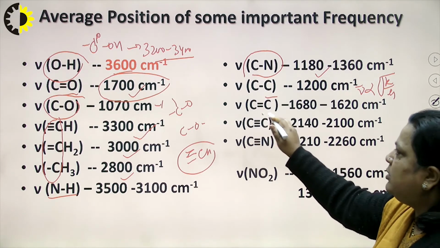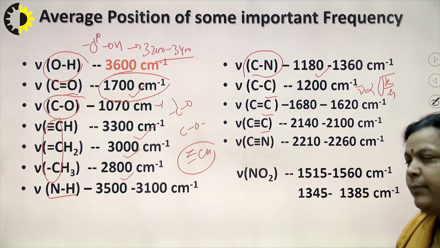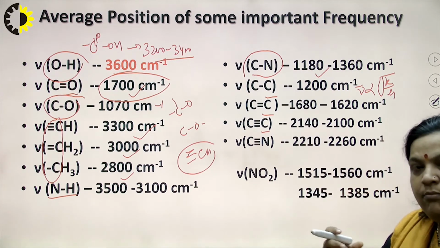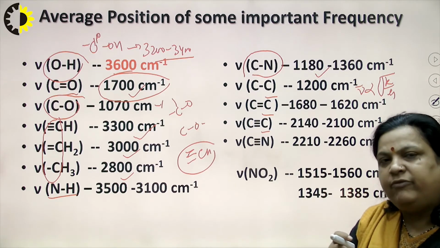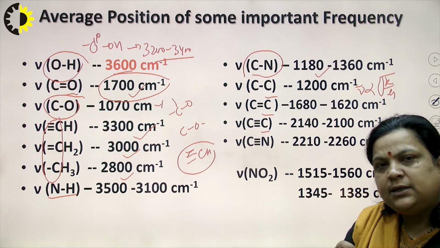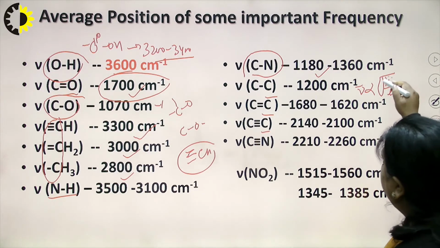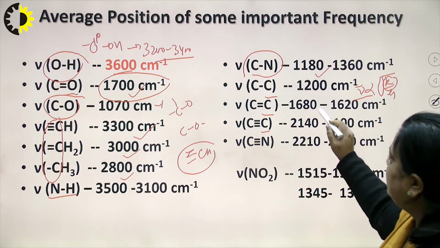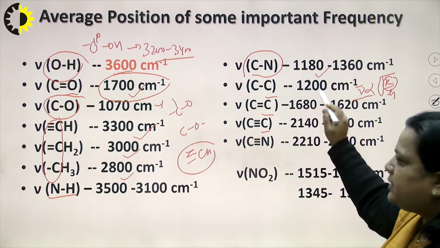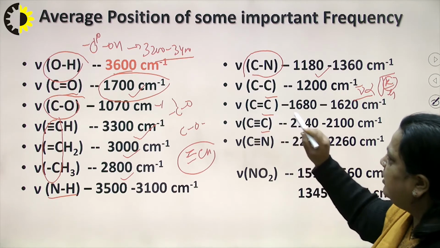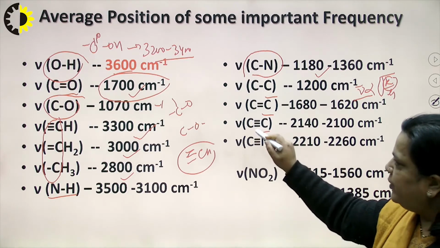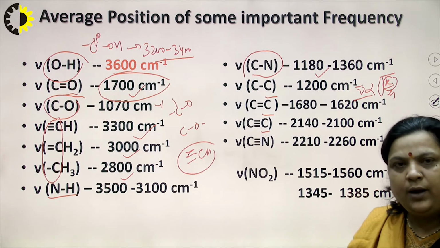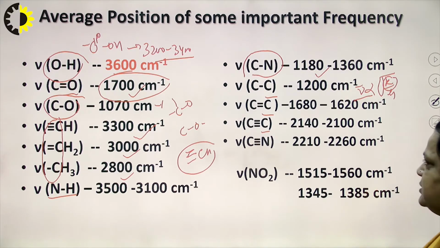In C single bond, C double bond, C triple bond C, I have already compared in a previous lecture. In this case we know that as the bond order, or we can say the bond energy, gets increased, the K value gets increased. So the IR frequency also gets increased in single, double, triple. So in alkane CC stretching occurs at 1200, in alkene C double bond C stretching occurs at 1600, while in C triple bond C the CC stretching occurs at 2100 or 2142.